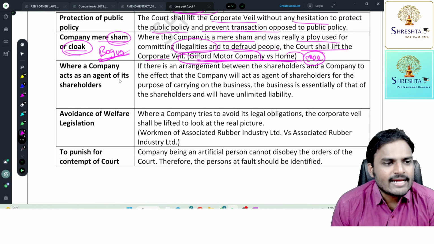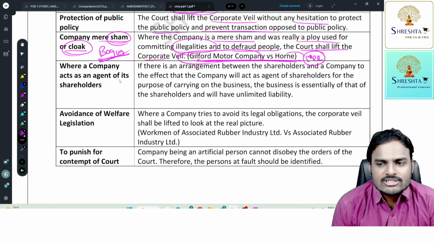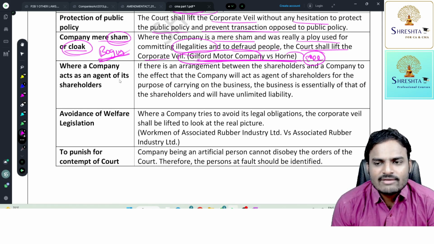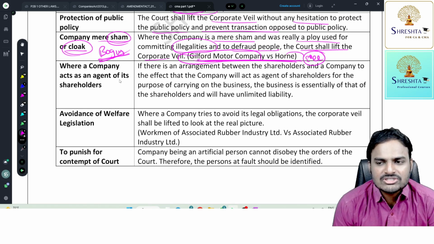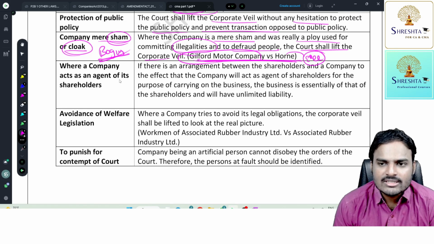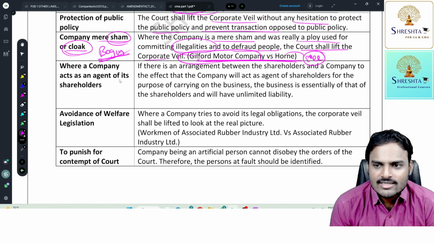Next, where a company acts as an agent of the shareholder. If there is an arrangement between shareholders and a company to the effect that the company will act as an agent of the shareholders for the purpose of carrying on a business, the business is essentially that of the shareholders and they will have unlimited liabilities.